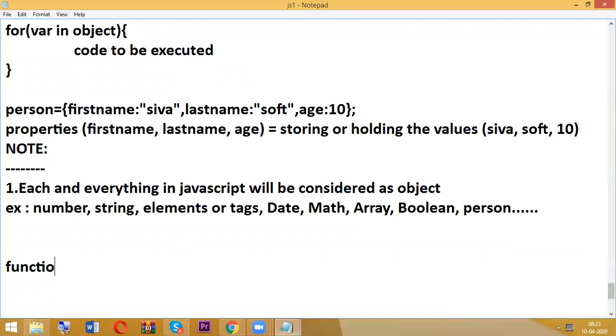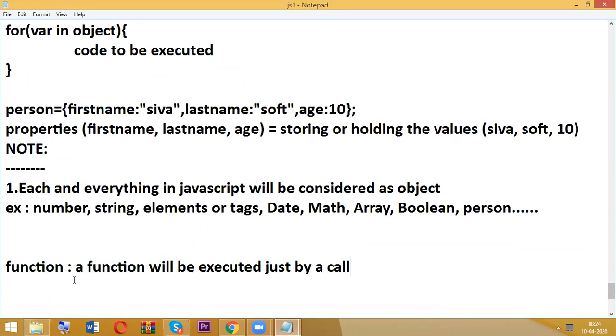function. So this is also one of the important concepts. A function will be executed just by a call. So whenever we are going to call the function name, automatically the function will be executed.